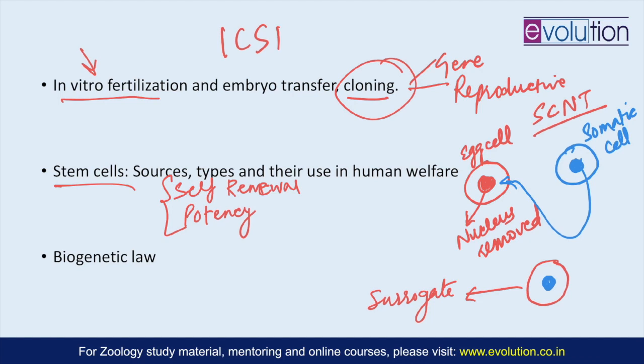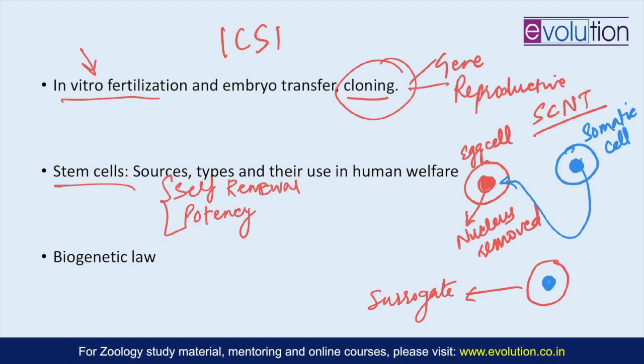and these two requirements must be met for a cell to be called a stem cell. So there are different categories: the embryonic, fetal, adult, amniotic, induced pluripotent. All these are the different categories of stem cells. And then further there are the totipotent, the pluripotent, and the multipotent stem cells. So what are the examples of it? You should be knowing that.